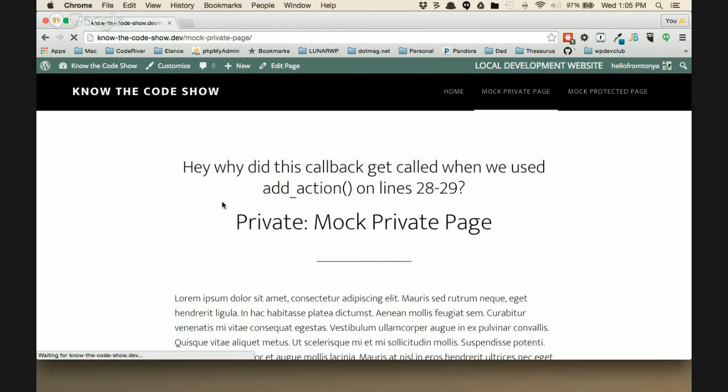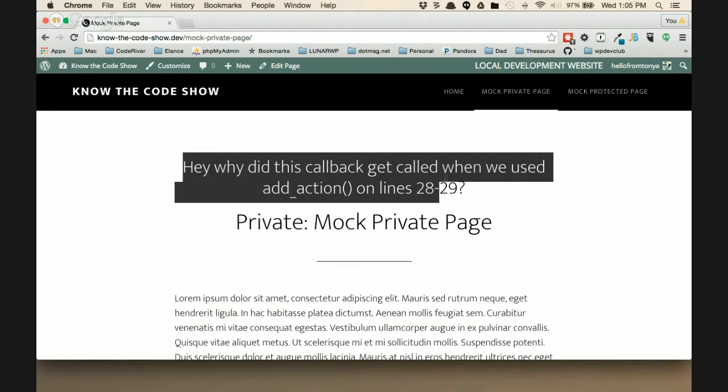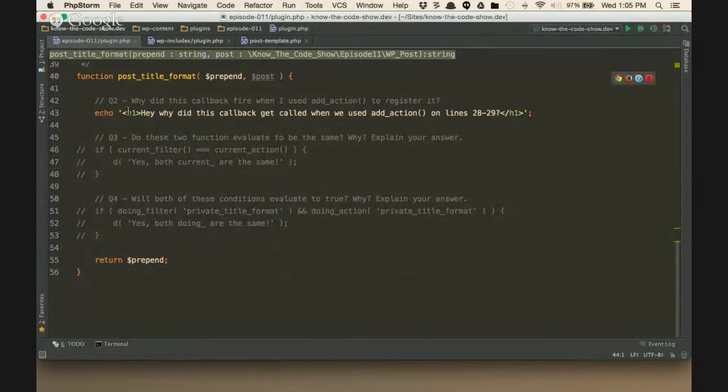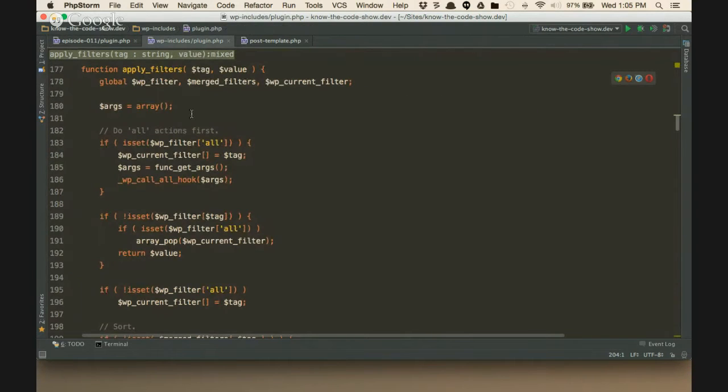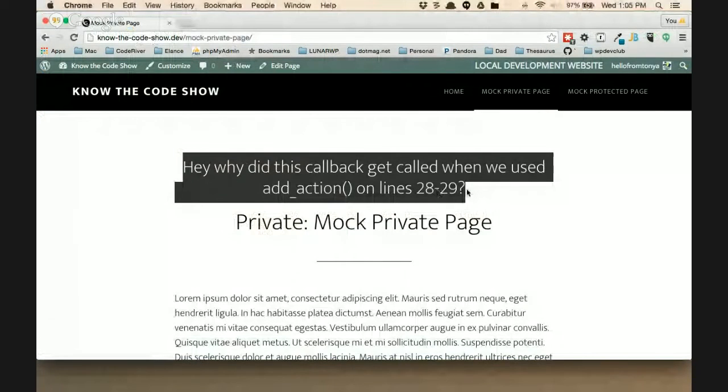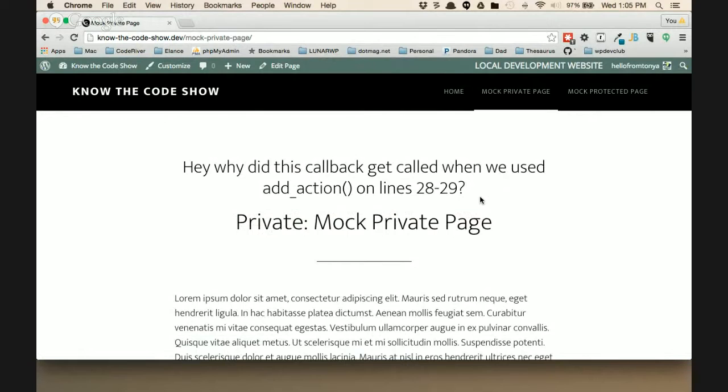So if I refresh this, and you see right here, what am I echoing out? What am I rendering out to the screen? If I come down here, the very first line in this code is, hey, right here, this string gets echoed out, right? So if I come back here, you can see it right there on the screen, but it's a filter. I registered my callback using add_action. Why did my callback execute?